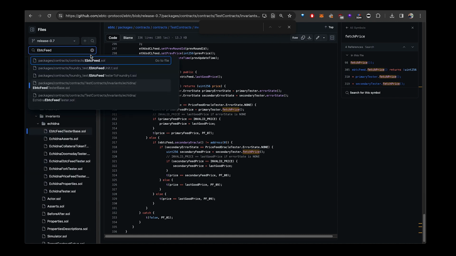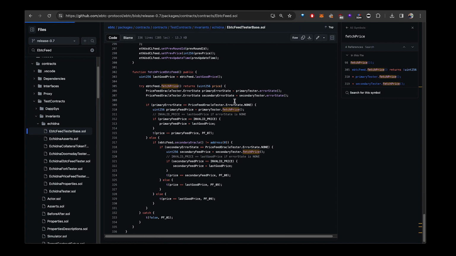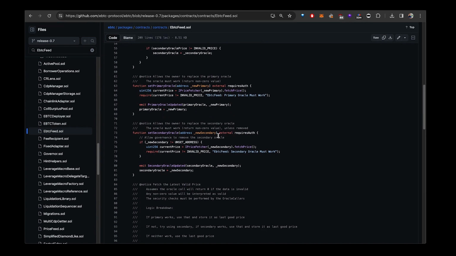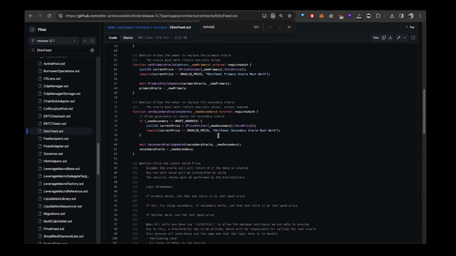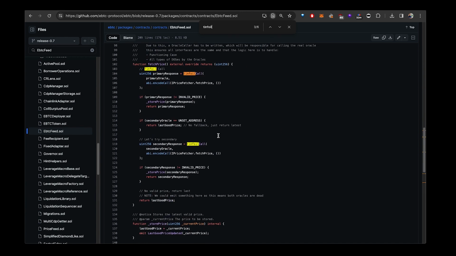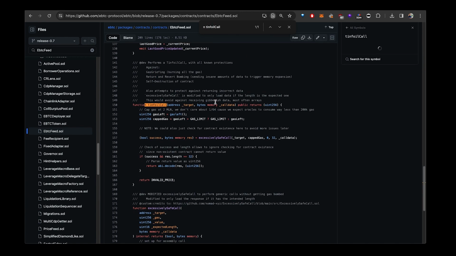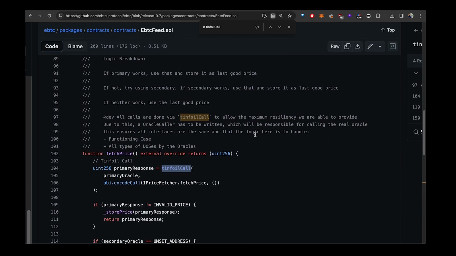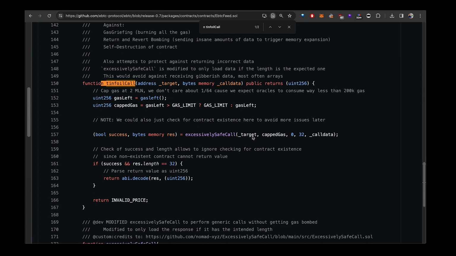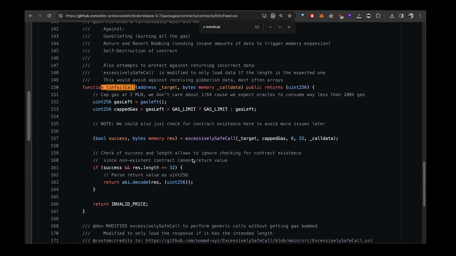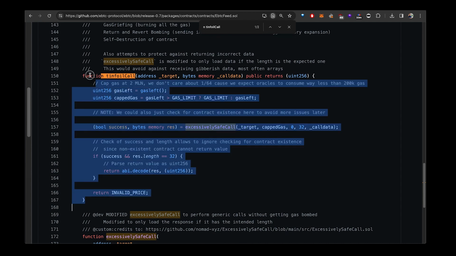This was basically, I wouldn't call it my baby, but a part of the work was done by me, and it was the tinfoil call. And so let me see if we have this tinfoil call. Yeah, the tinfoil call is basically my work, and it's basically the idea that if you want to never revert, this is the only way in which you can perform a call. You have to cap the gas, you have to use excessively safe call. In our case, I changed excessively safe call to check exactly to have a length of 32, and then basically, that's the only way in which you will never revert.